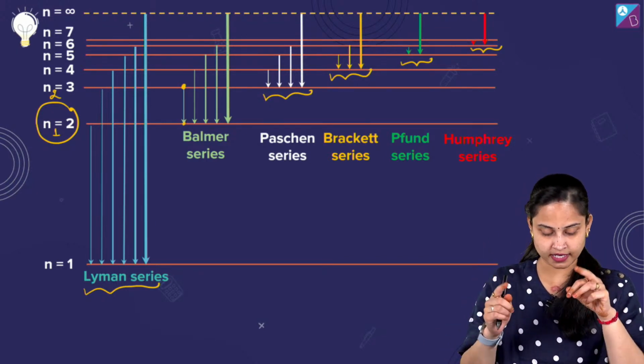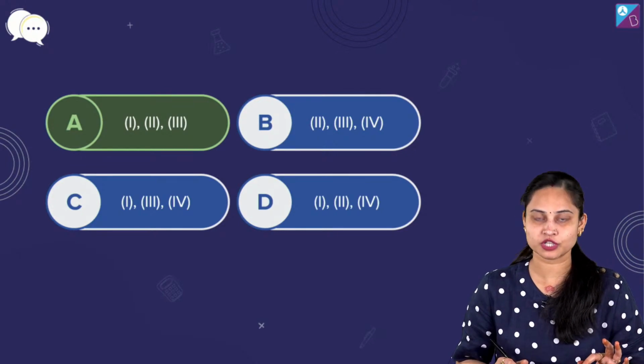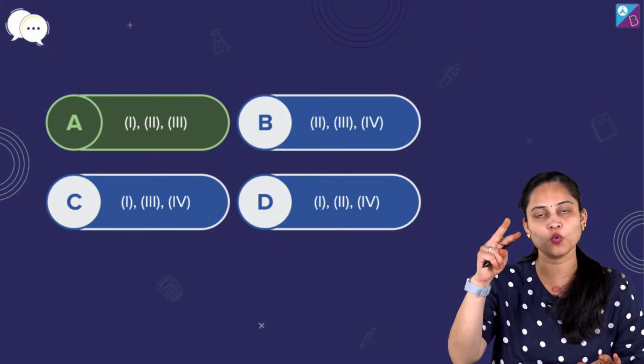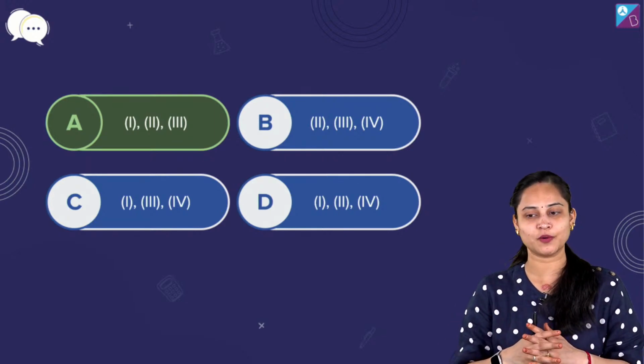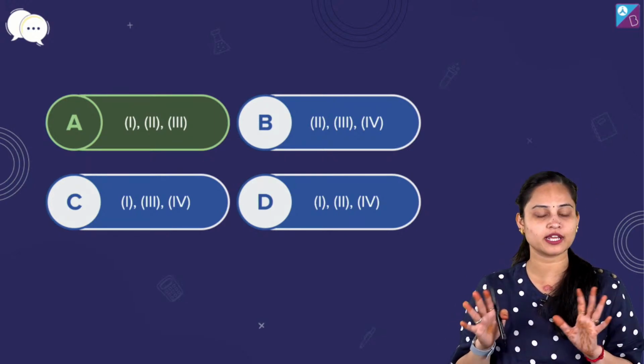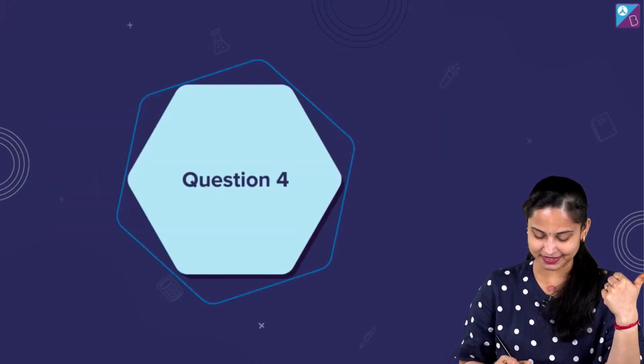Is it fine? This is how we explain each and everything. So our right answer will be option A, which says 1, 2 and 3. These three statements are the correct statements for the question asked. I believe it's clear to everyone. Yes? Okay. Moving ahead, let's talk about the next question.